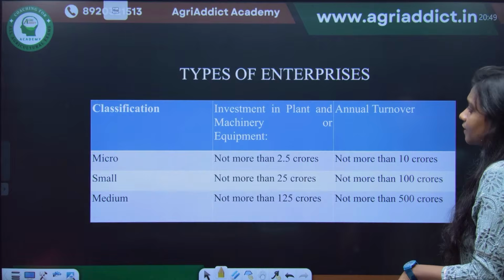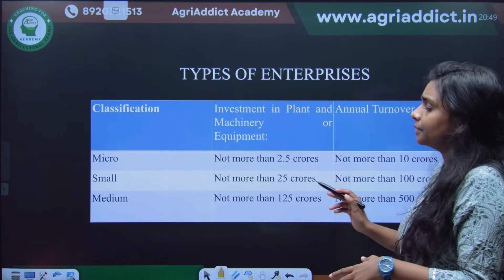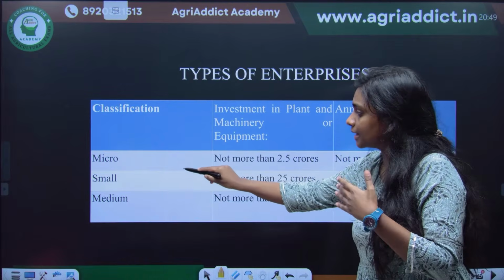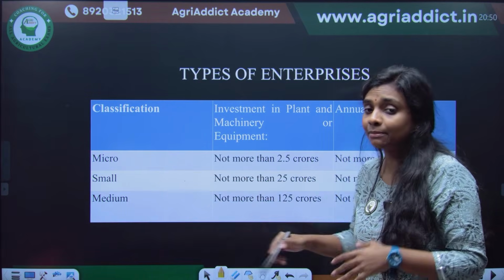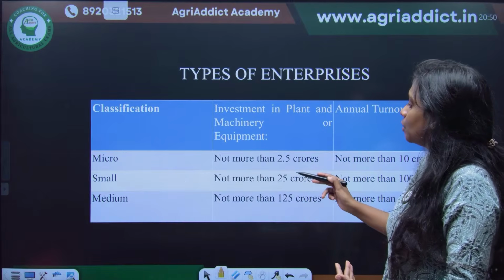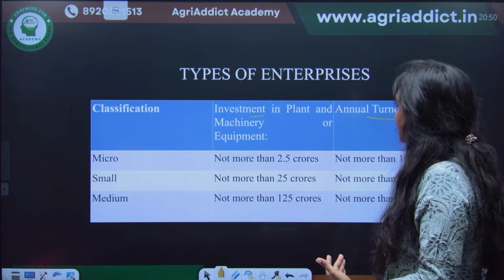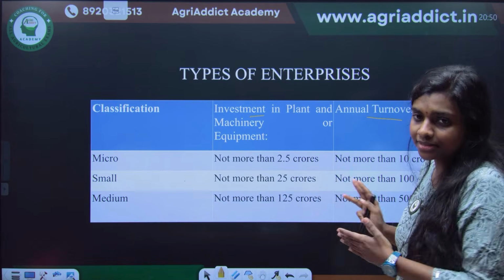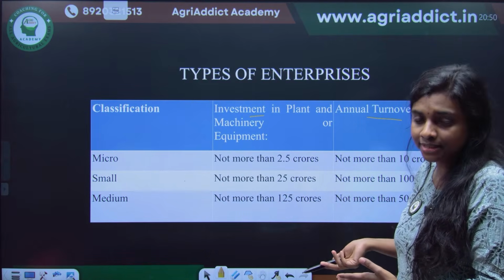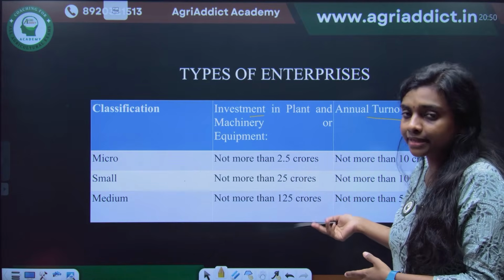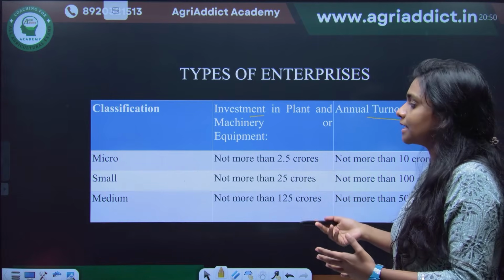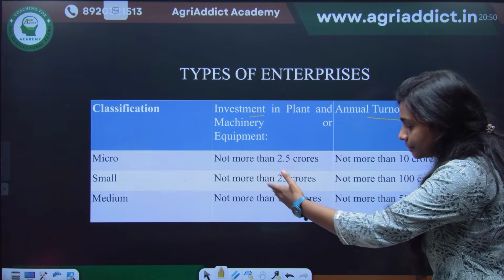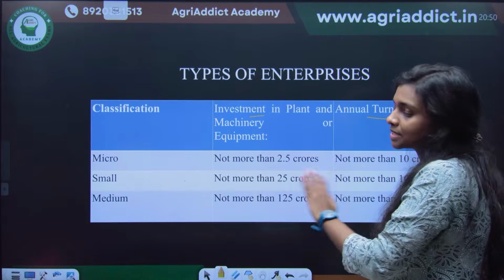Okay. I am not sure whether they will ask this or not, but these are the classifications of micro, small, and medium enterprises, and their investment and annual turnover as given by the ministries. If you are interested, just see it once because it was revised recently. So sometimes they can ask what is the investment and turnover of a micro enterprise, a small enterprise, a medium enterprise, like that.